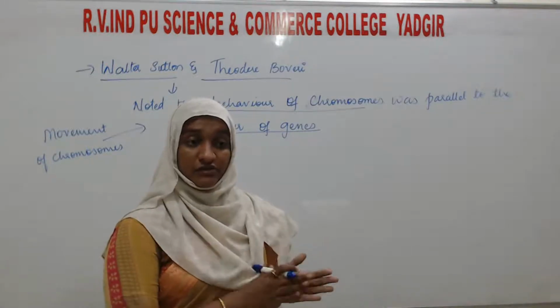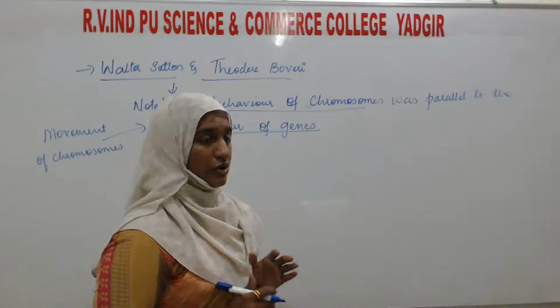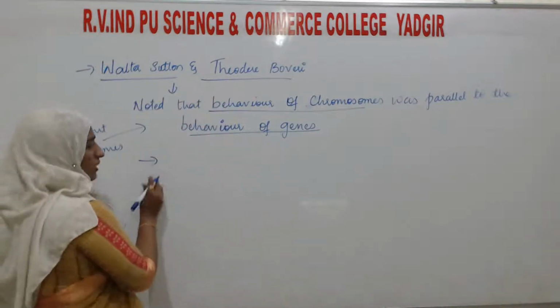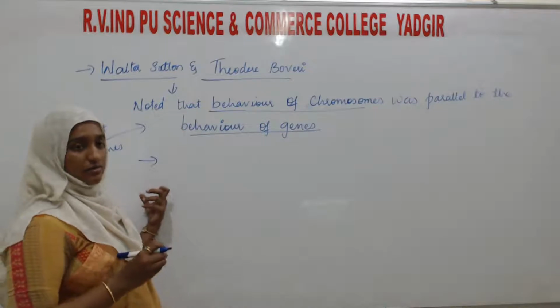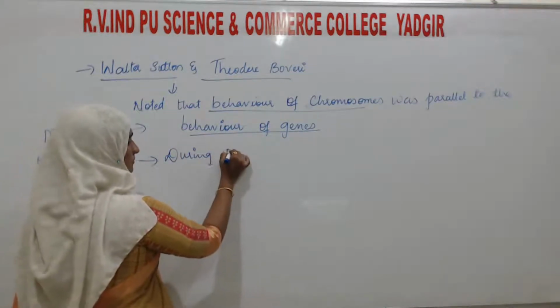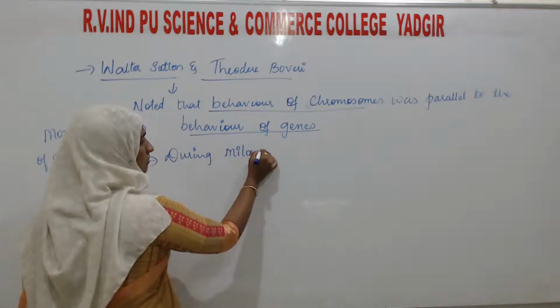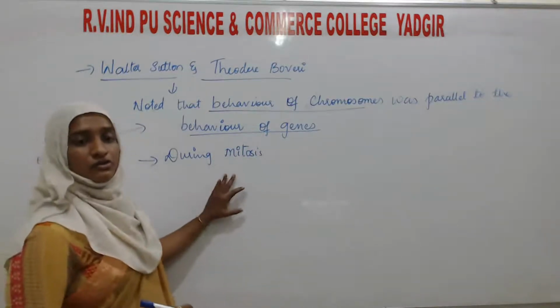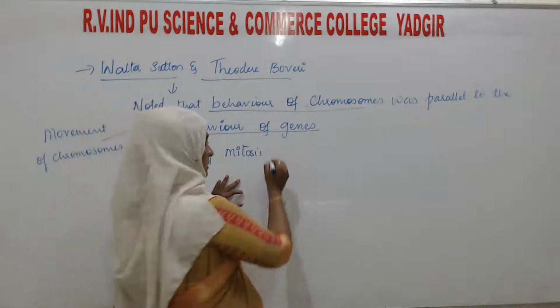To explain Mendel's law, they explained both mitosis and meiosis. During mitosis, what did they observe about Mendel's work? As you know, mitosis is also known as the equational division.